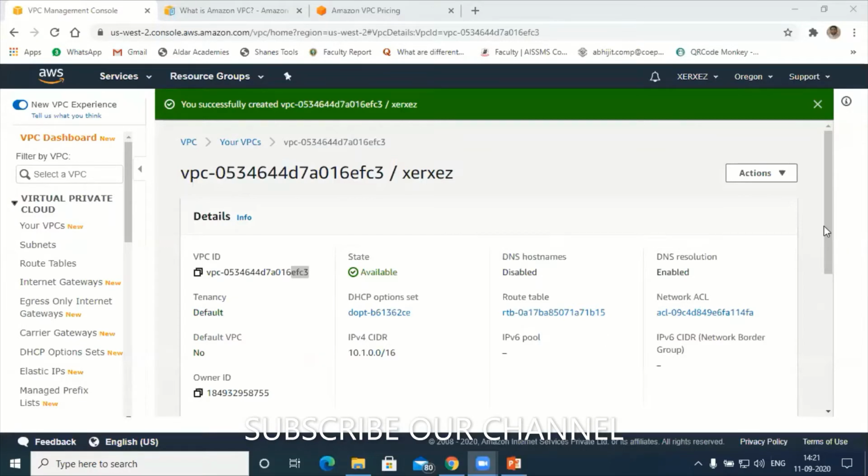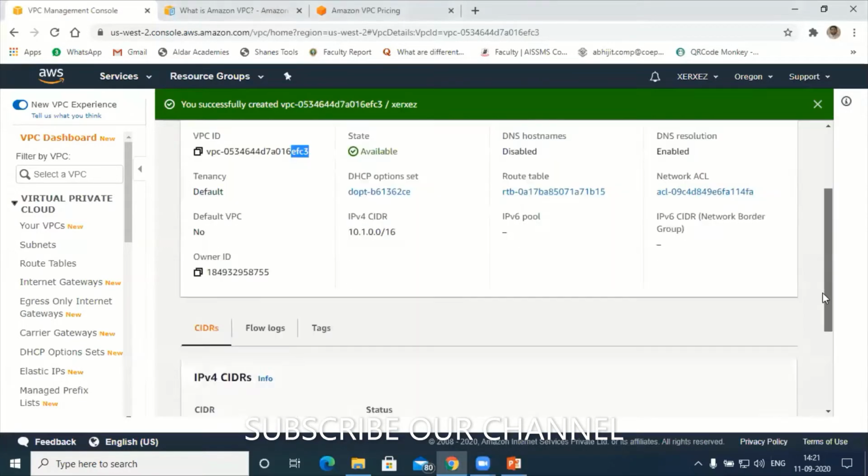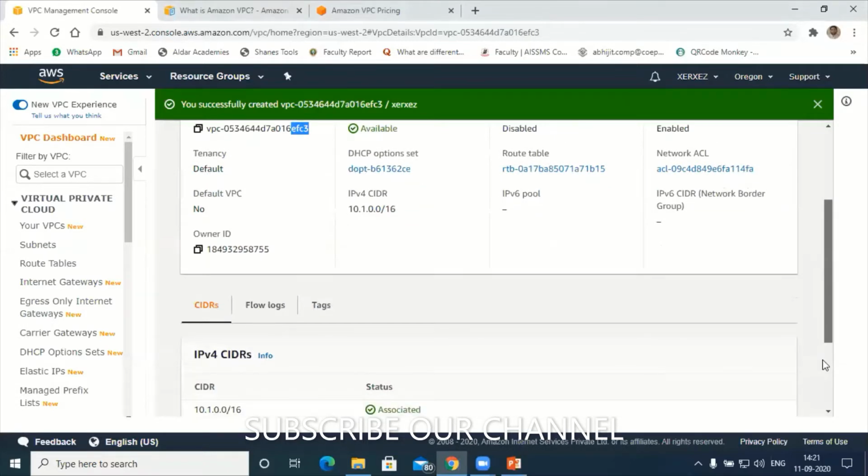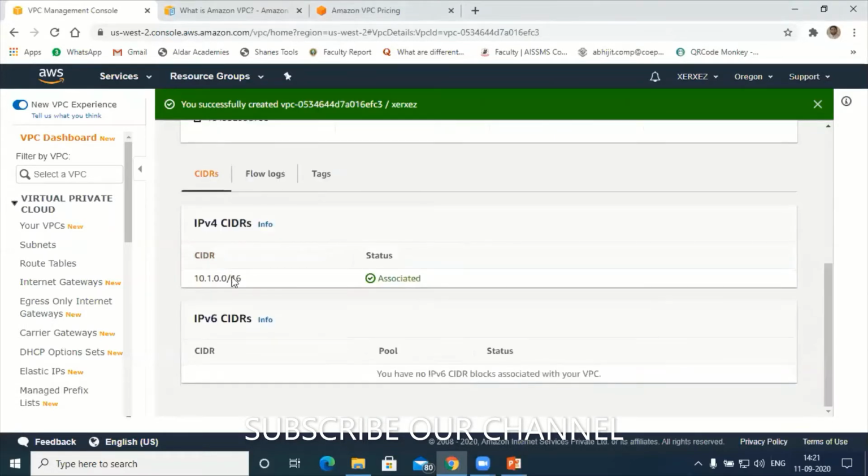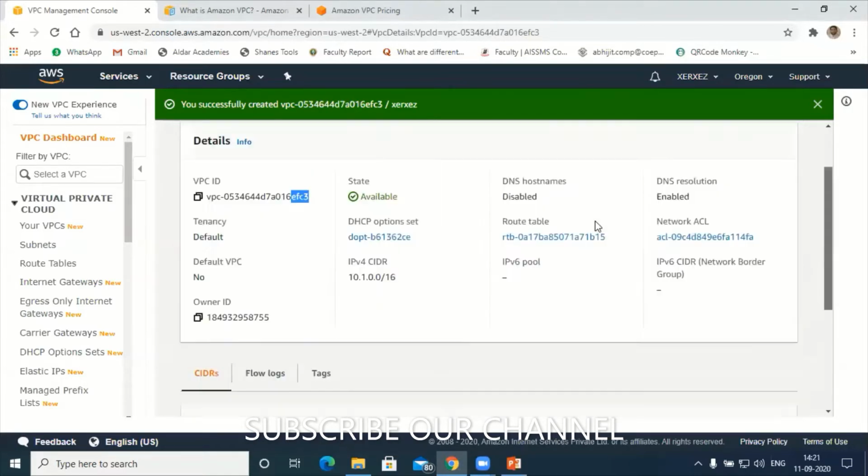The VPC got created. Let me check. VPC, this is the CIDR IPv4 number here: 10.1.0.0/16. Let me go again and check my VPC. Type, click on your VPC.